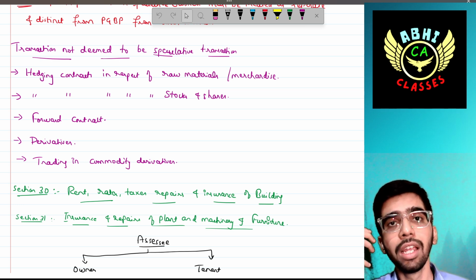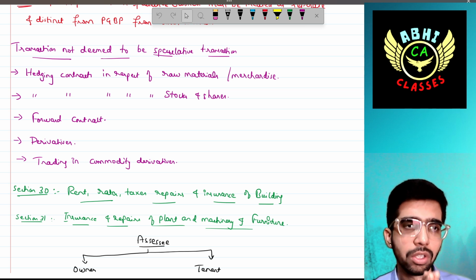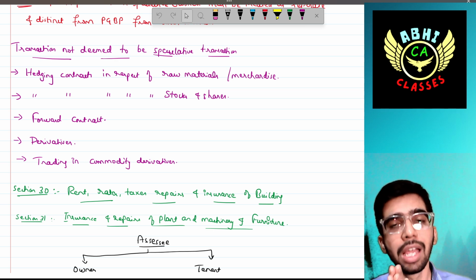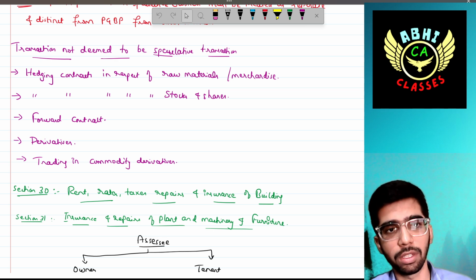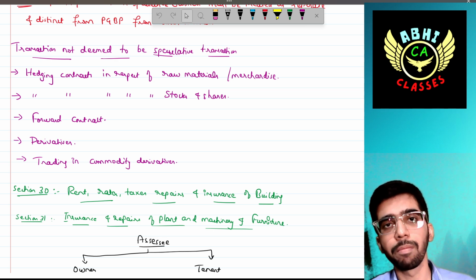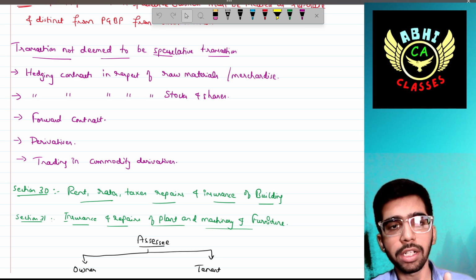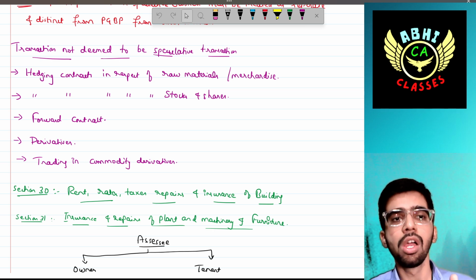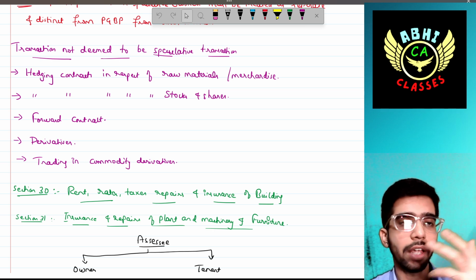That is also to be ignored for treating as speculative business. So these transactions should not be considered speculative business: hedging contracts in respect of raw materials, merchandise, or stocks and shares, forward contracts, derivatives, or trading in commodity derivatives.